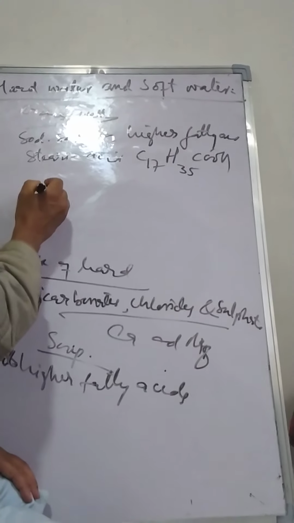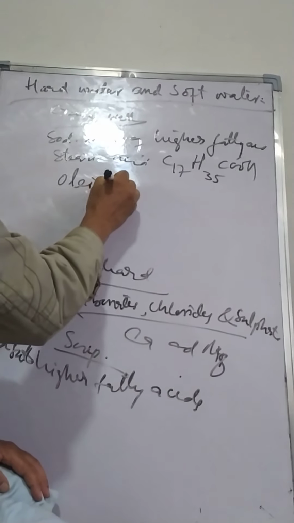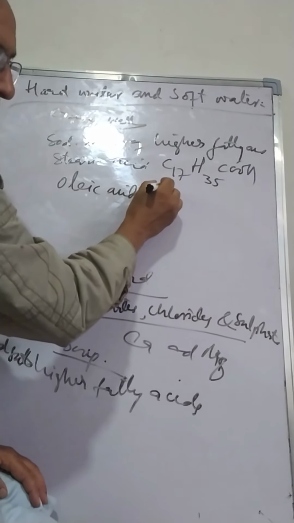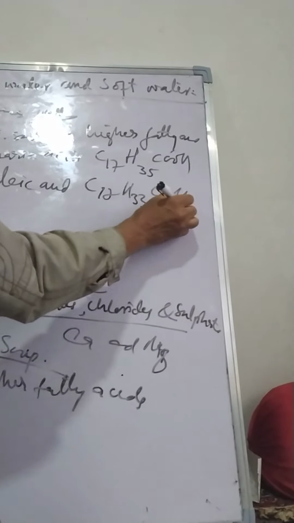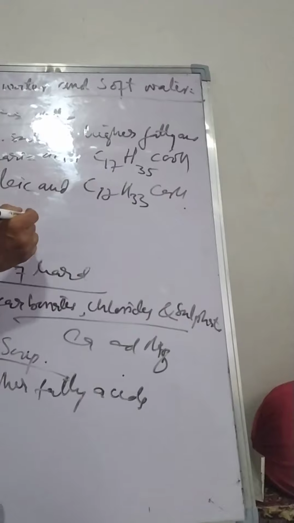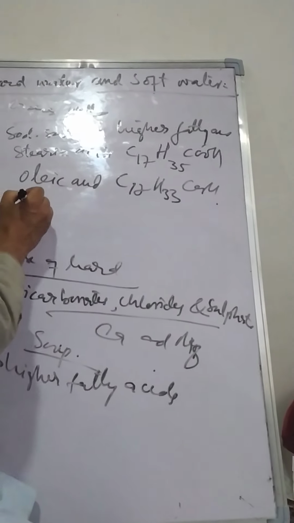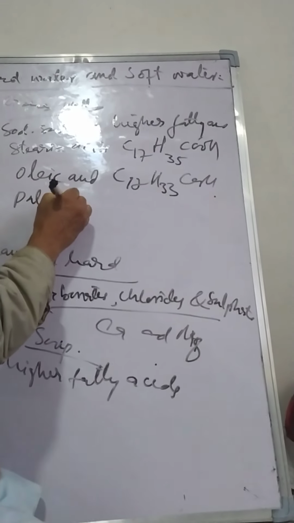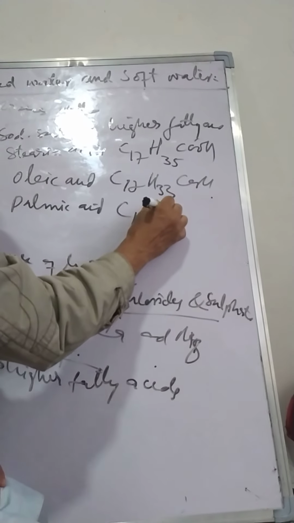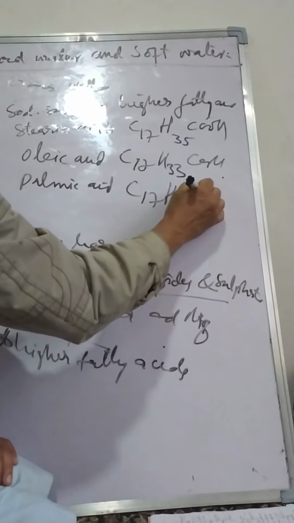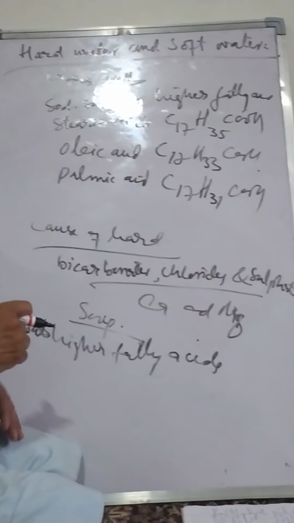Then we have another fatty acid, oleic acid, which is C17H33COOH. Then we have palmitic acid.